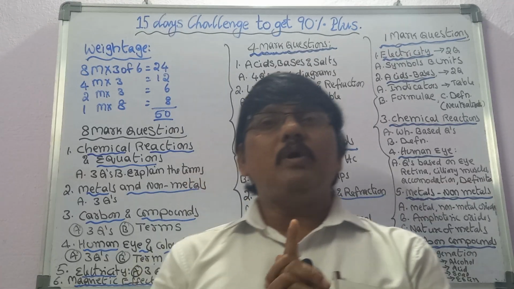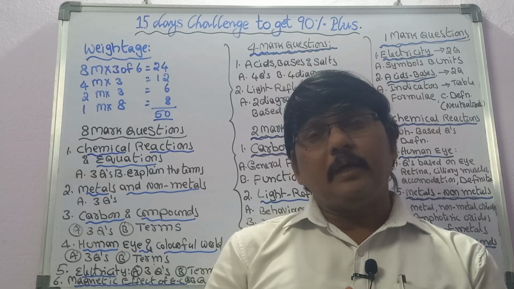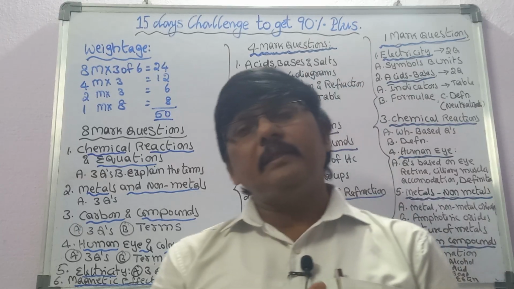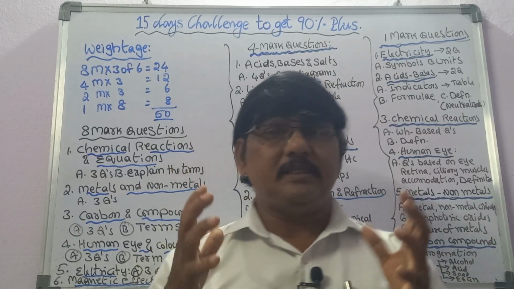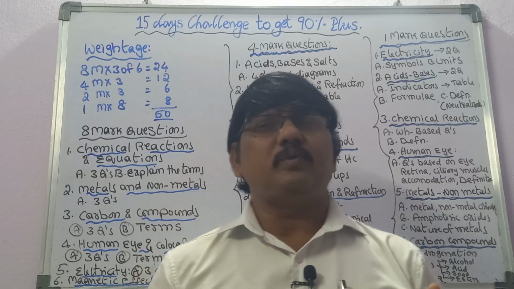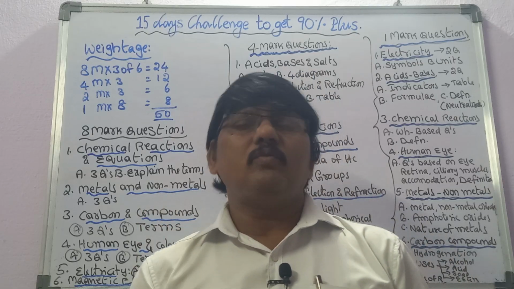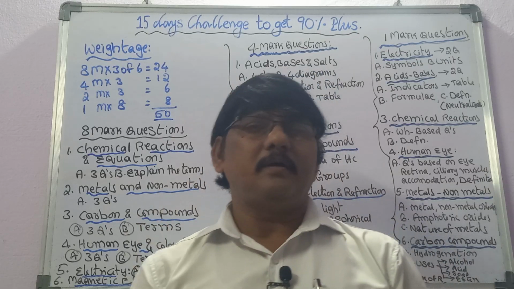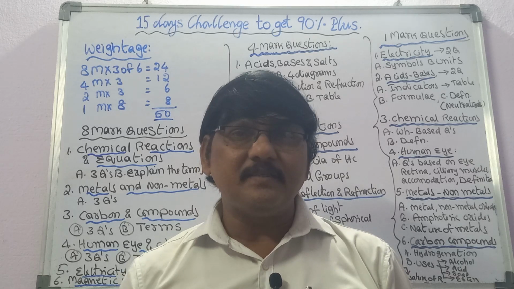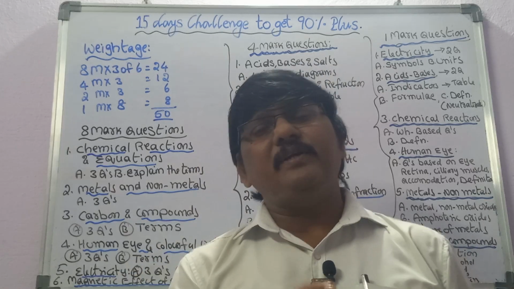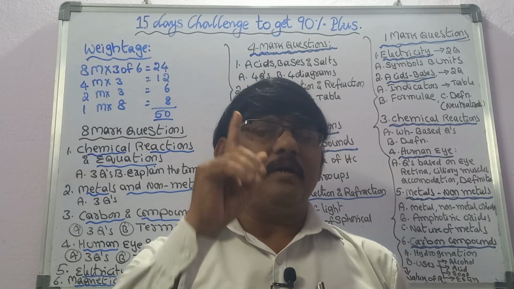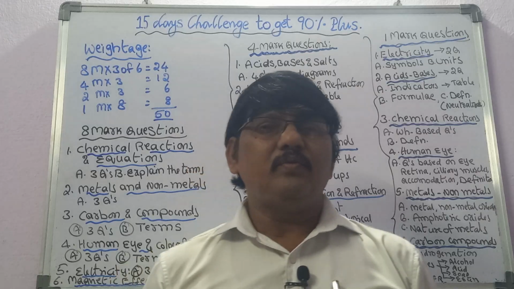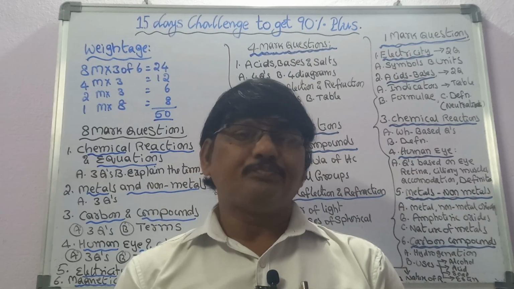And one more question is there: if the acids, bases, salts question is not there, you need to face one table. This table is coming for 4 marks, that's sure. What is the table? In light reflection and refraction, only one concept is there, that is lucky enough, that is the refractive index concept.